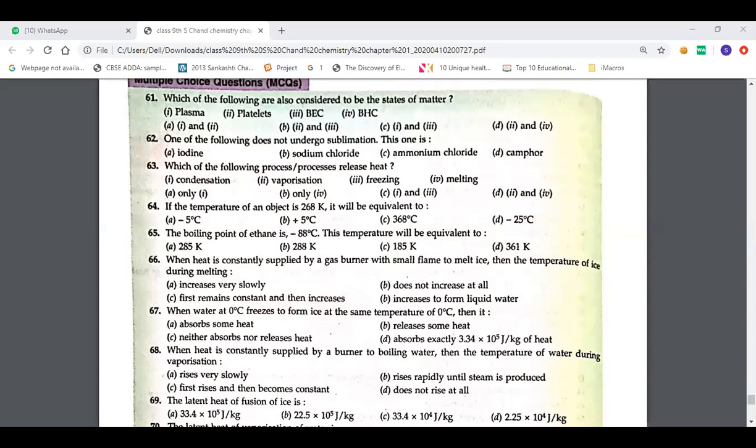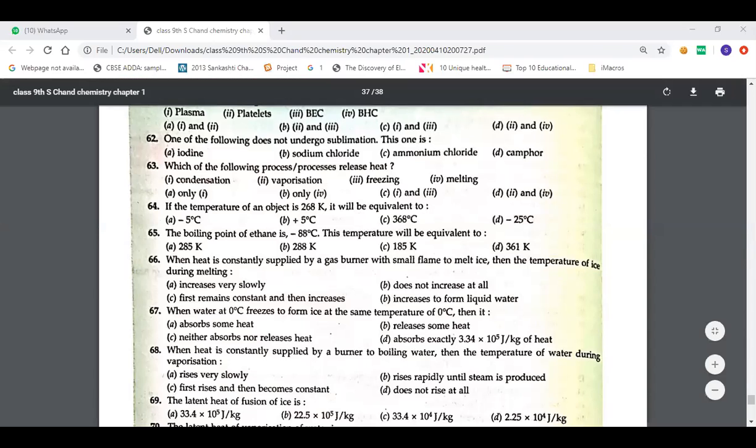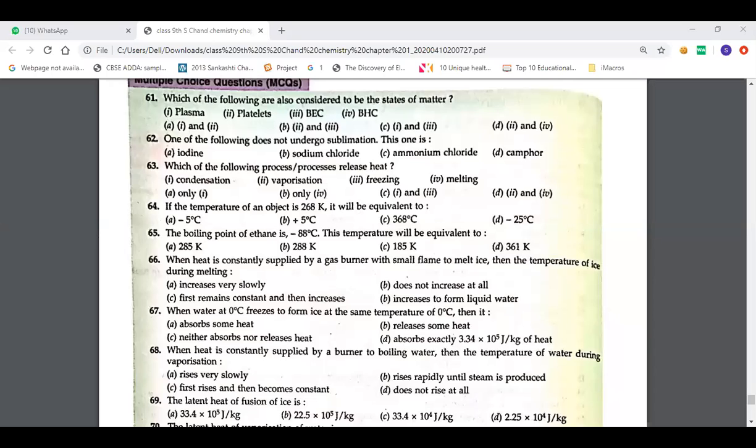Sia, unmute your mic. Ma'am, what will happen if salt is heated? I mean, common salt. It's converted into liquid state. Okay. But at temperature 958 Kelvin, 958 degrees Celsius. Okay, ma'am. Thank you, ma'am.